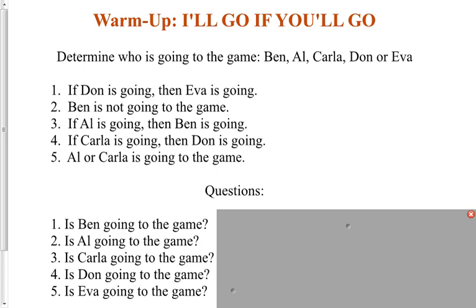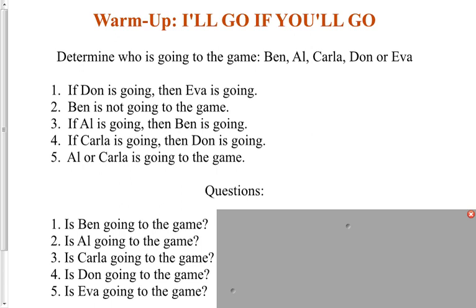Statement 1. If Dawn is going, then Eva is going. Statement 2. Ben is not going to the game. 3. If Al is going, then Ben is going. 4. If Carla is going, then Dawn is going. And finally, Al or Carla is going to the game. Now let's answer the 5 questions.